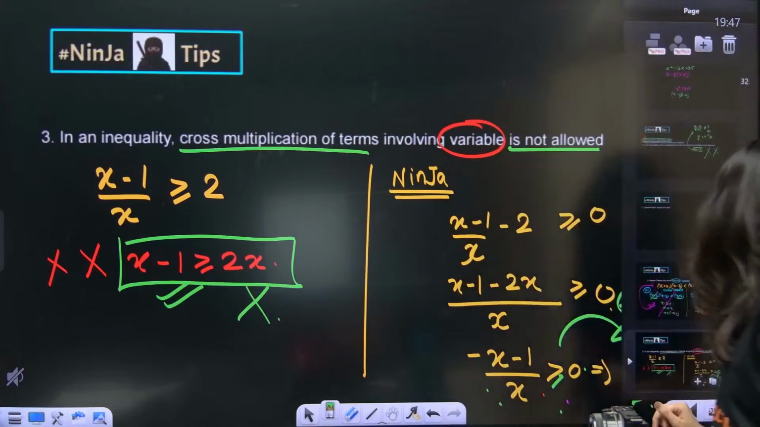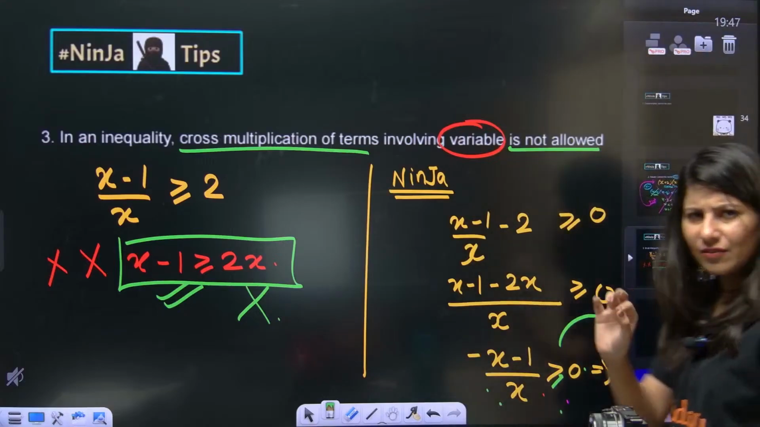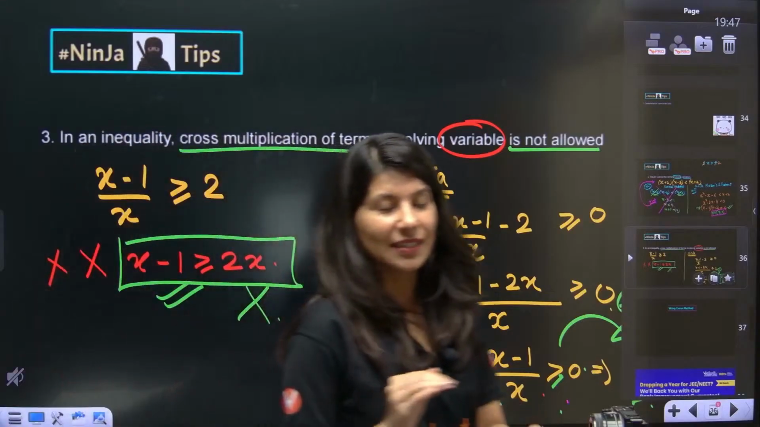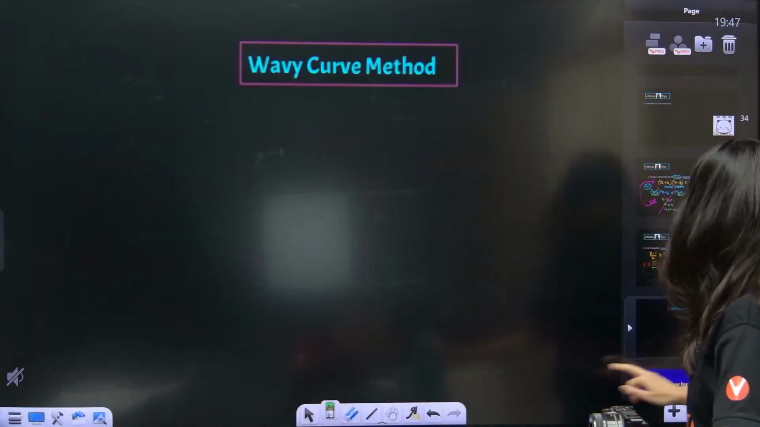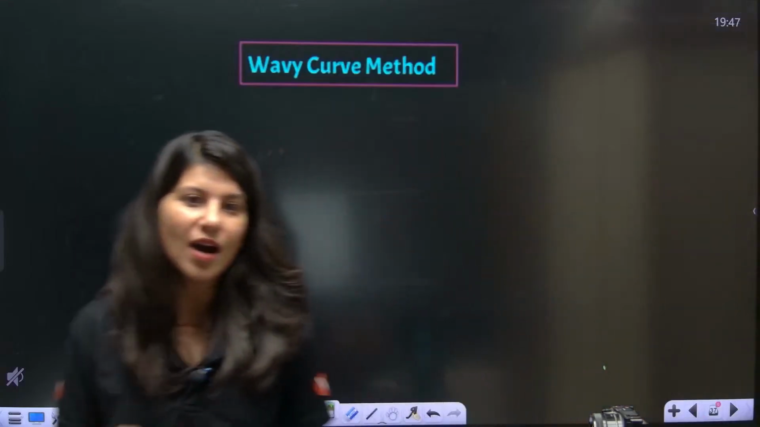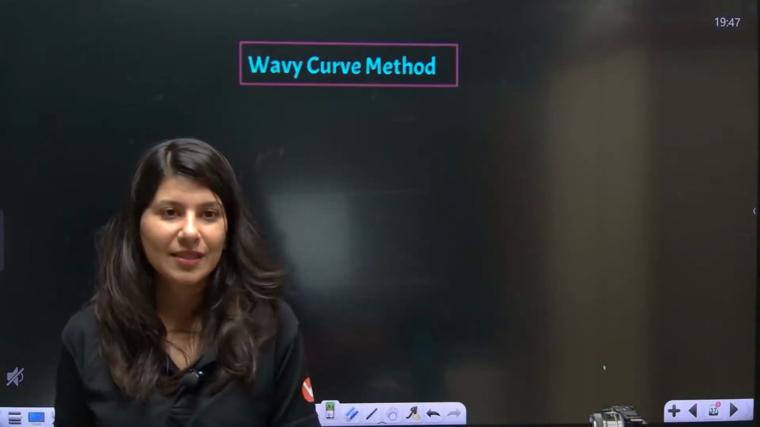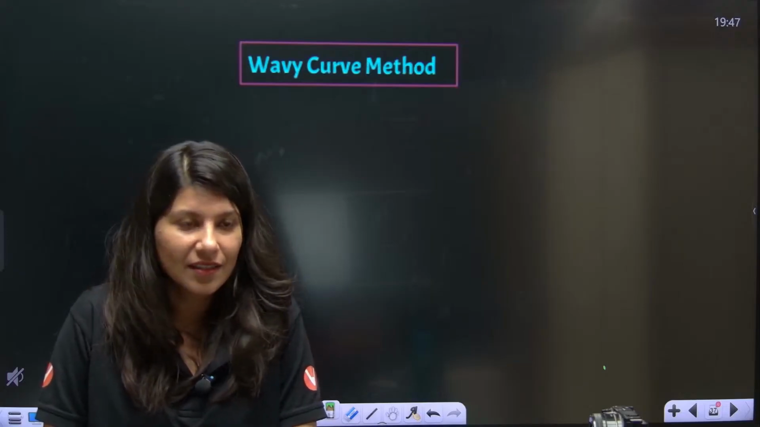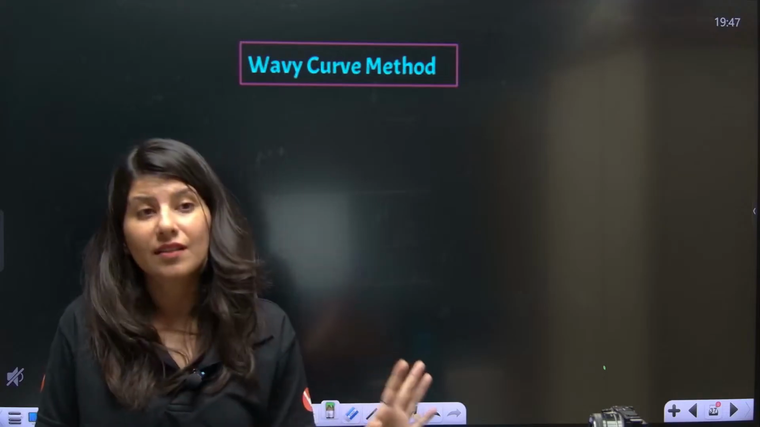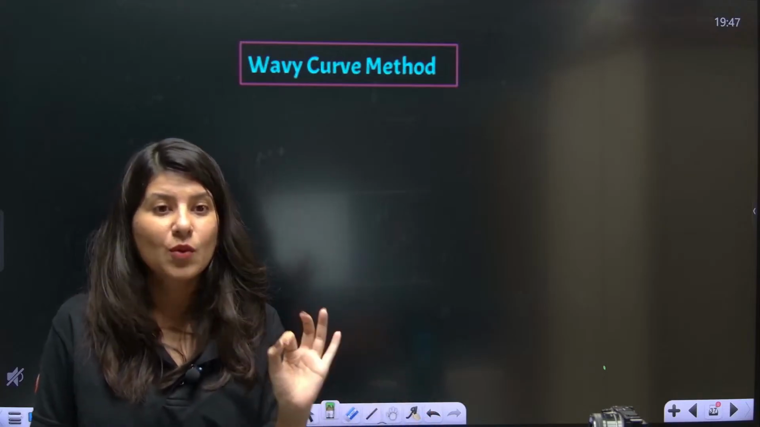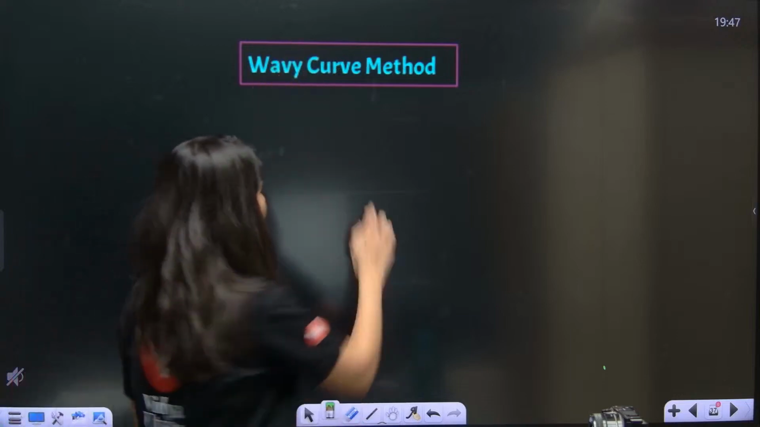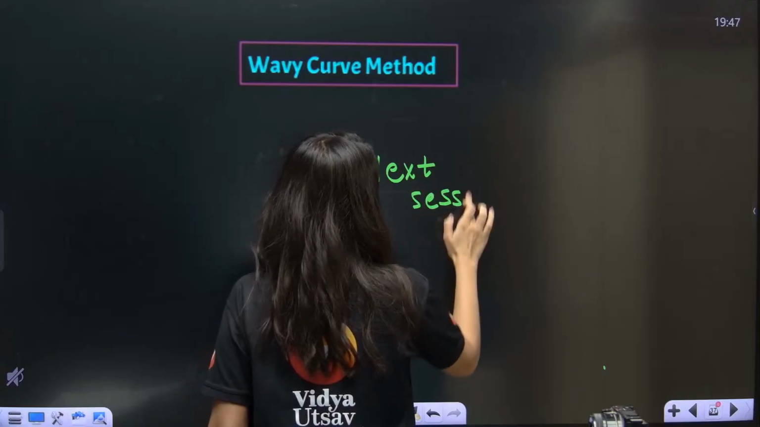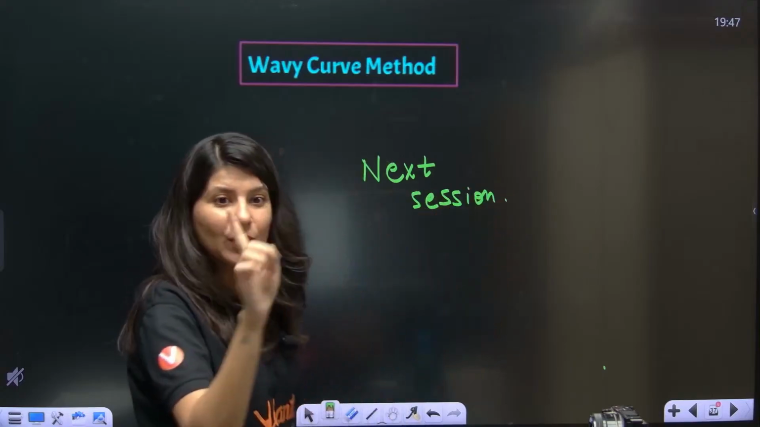Okay. So now if I talk about inequalities, basics of inequalities, you have got it absolutely nicely. Everybody getting it? Okay, so we have mastered the basics of inequalities. Now the next session is going to be wavy curve method. Next session. Now nobody can beat you in basics of inequalities.